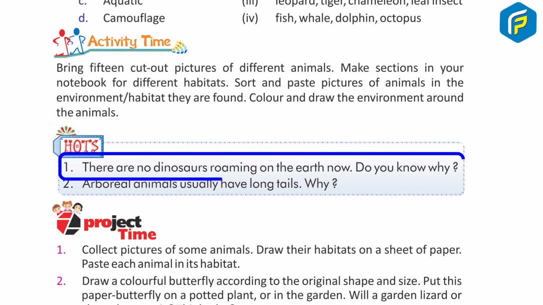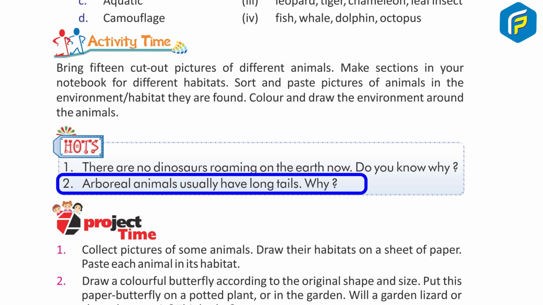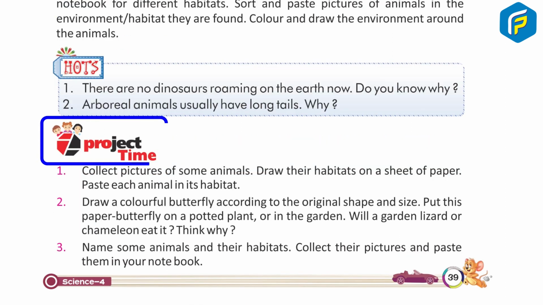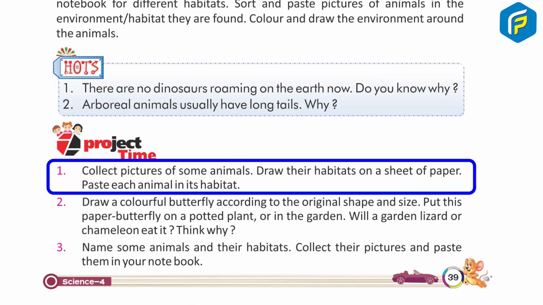Thoughts. 1. There are no dinosaurs roaming on the earth now. Do you know why? 2. Arboreal animals usually have long tails. Why? Project time. 1. Collect pictures of some animals. Draw their habitats on a sheet of paper. Paste each animal in its habitat.